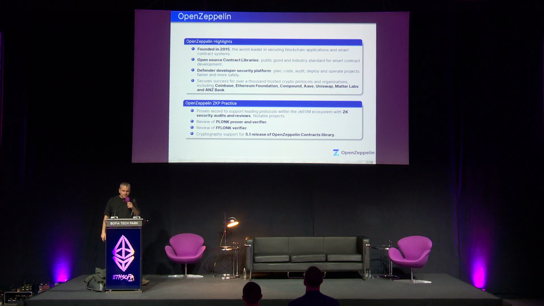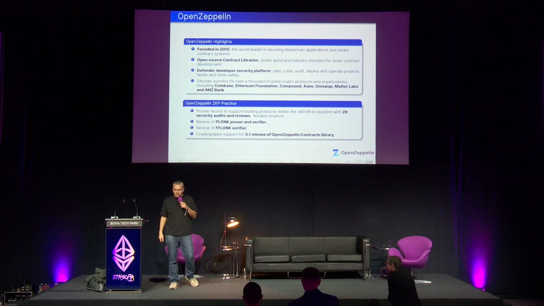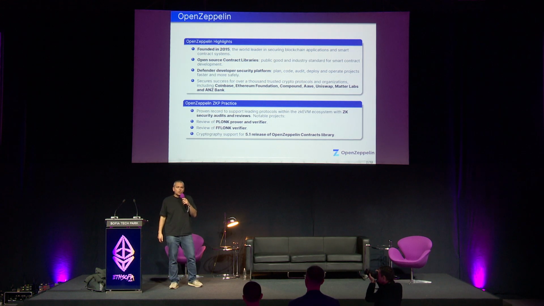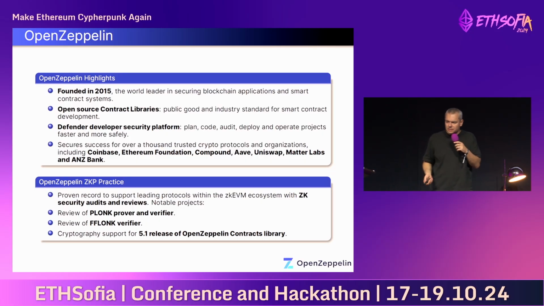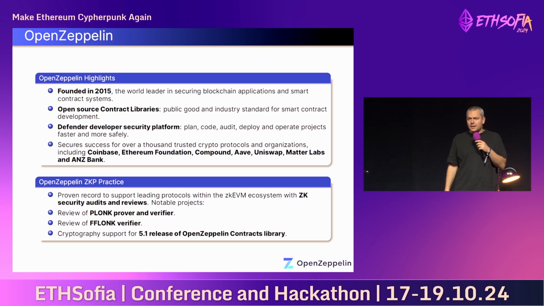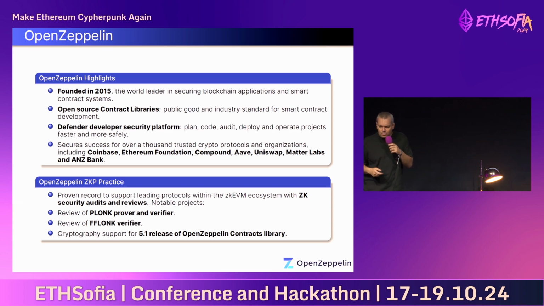First, a few words about OpenZeppelin. It's founded in 2015. It's a world leader in securing blockchain smart contracts. And it's famous for its open source contract libraries, for its Defender development platform, and also for securing many high-profile projects such as Coinbase, Ethereum Foundation, Compound, and many others. And I am part of the ZKP practice, and we specialize in reviewing and auditing ZKP components, so cryptography components and ZKP specifically. We've performed successful audits on Plonk Prover and Verifier, on Plonk Verifier, and on the latest release of the OpenZeppelin contracts library.